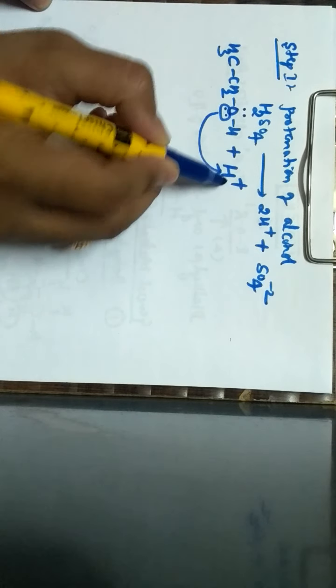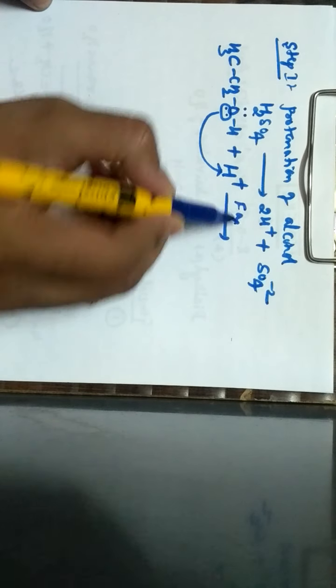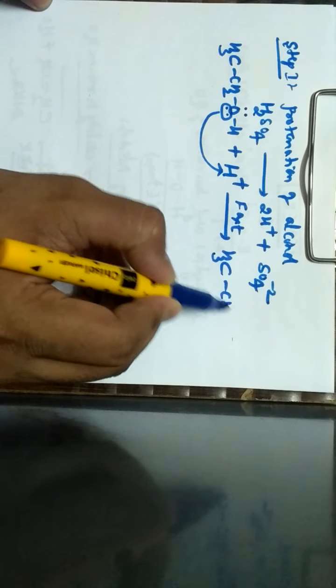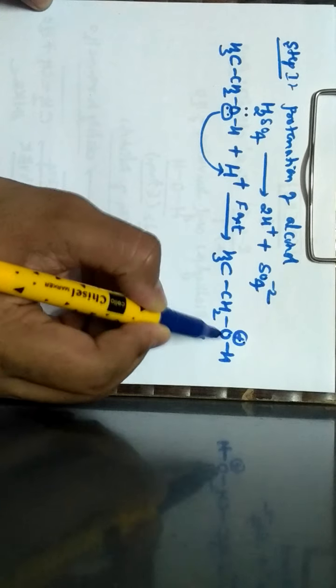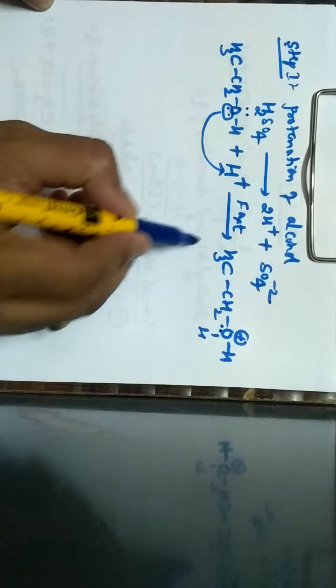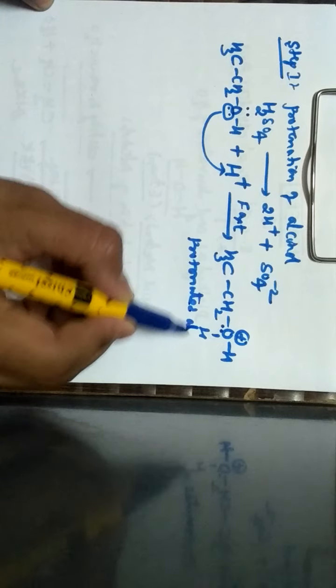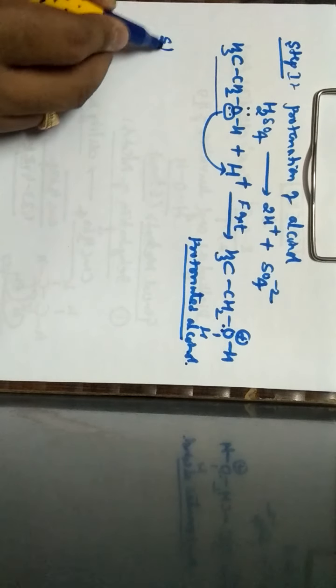One set of lone pair will abstract the proton, and this step is a fast step, so the product obtained carries a positive sign. This is called protonated alcohol. This is the first step in the mechanism.